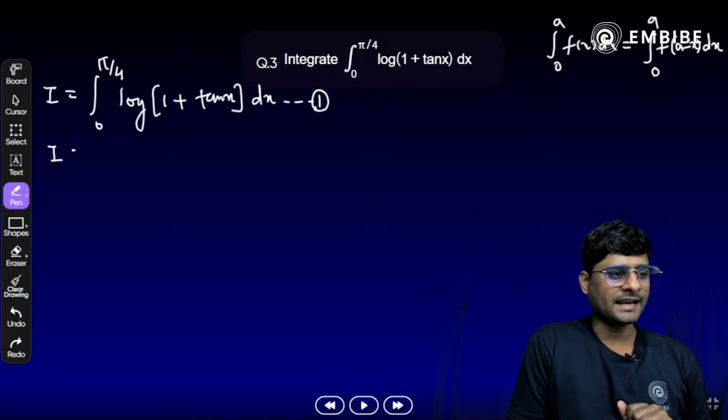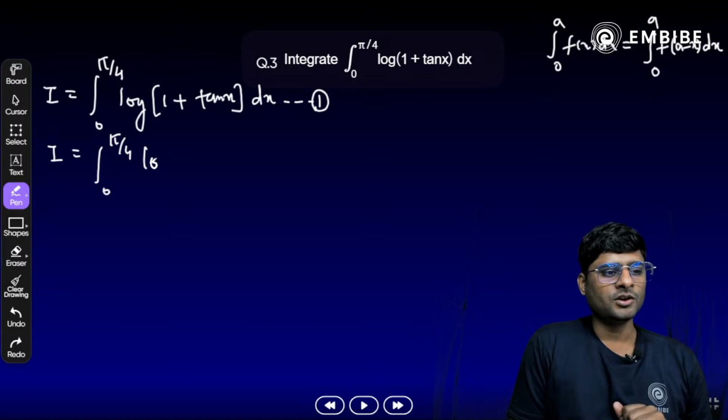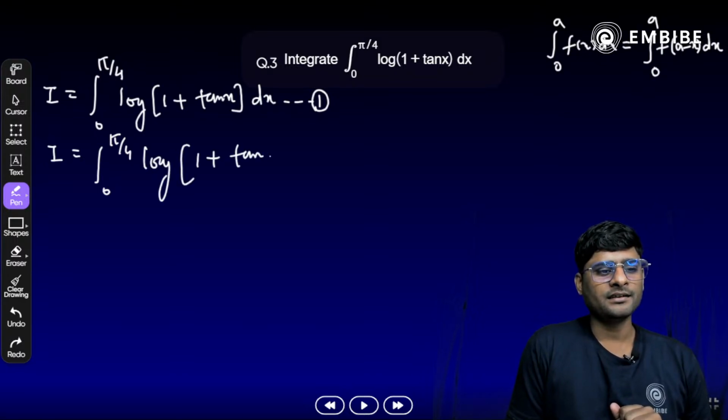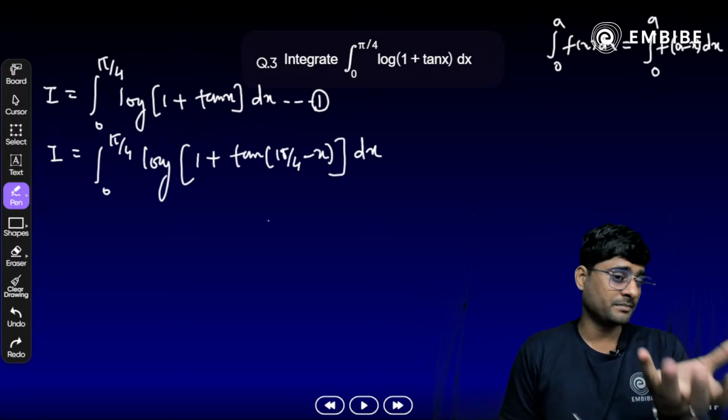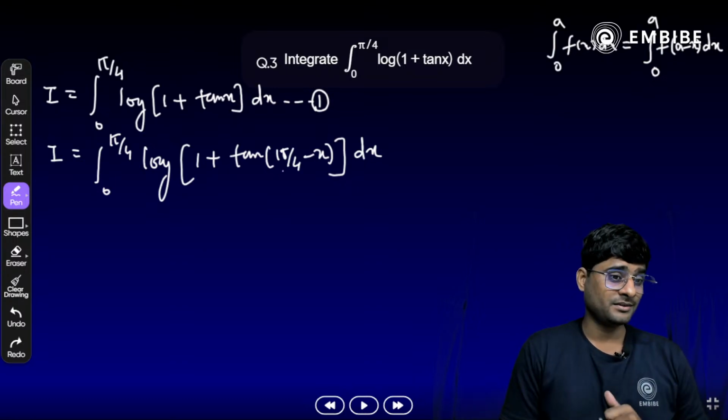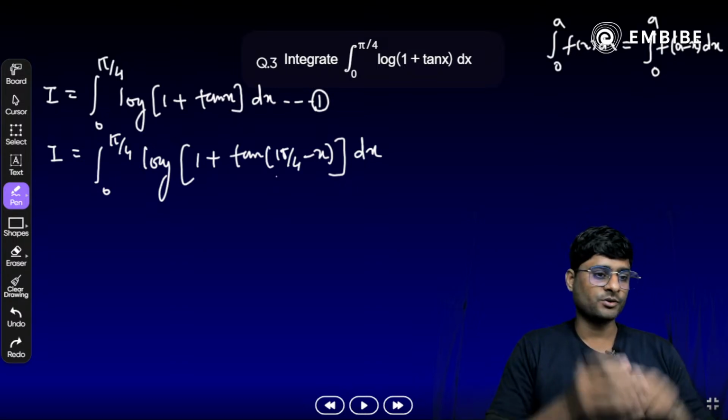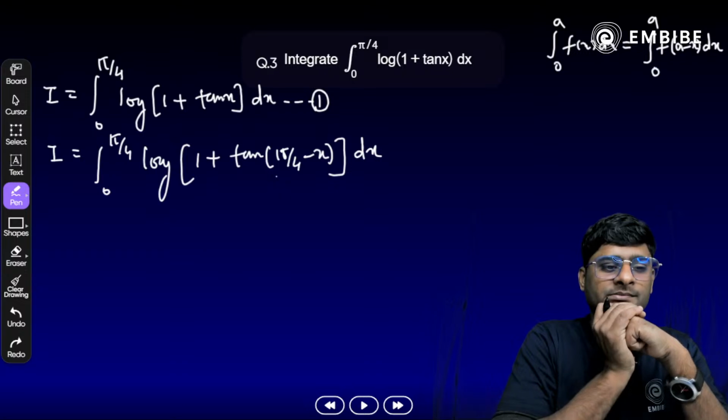What we get here: I is equal to integral from 0 to pi by 4 of log of 1 plus tan of (pi by 4 minus x) dx. Now, inside the bracket we have tan of (pi by 4 minus x). So let's apply the tan (a minus b) formula.